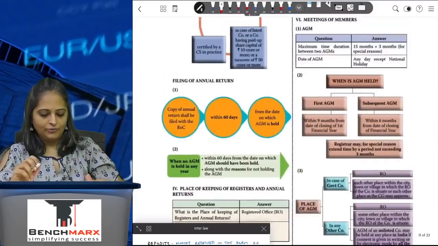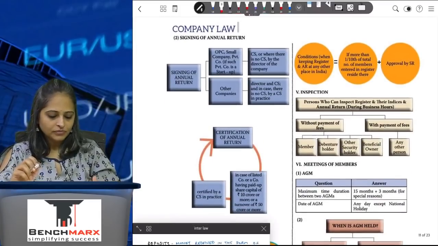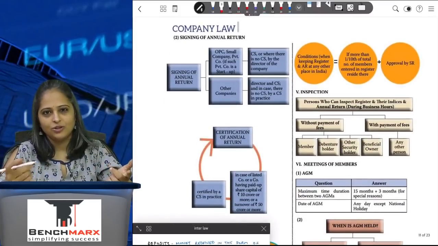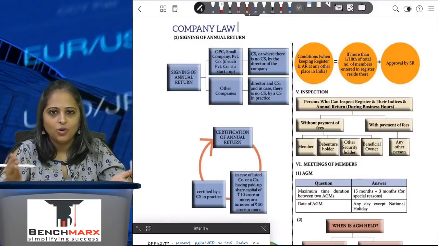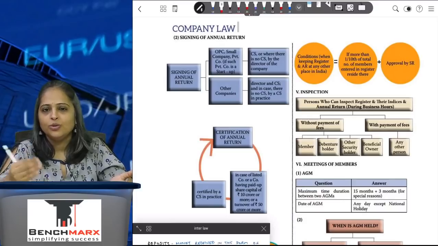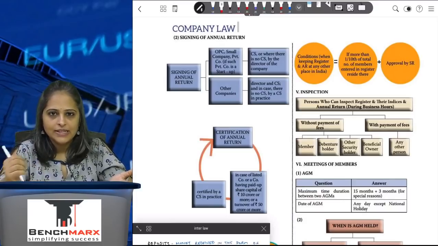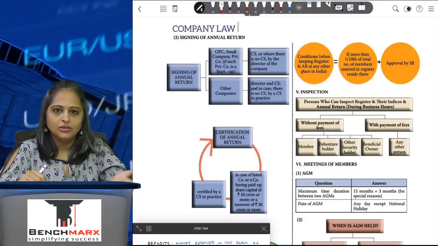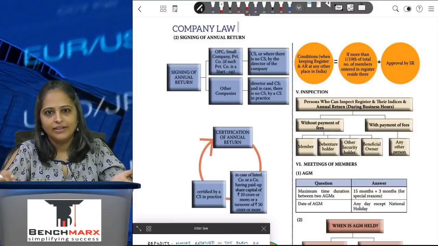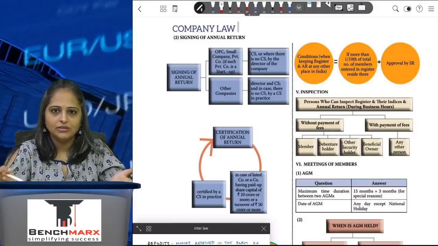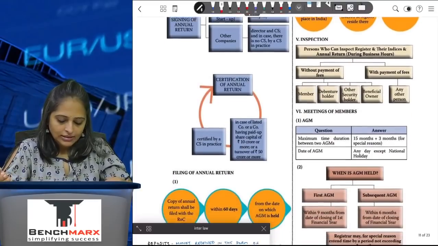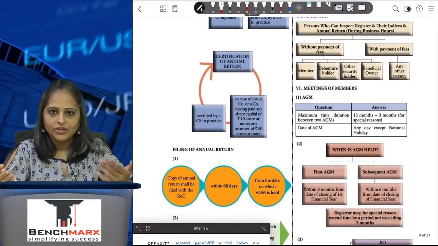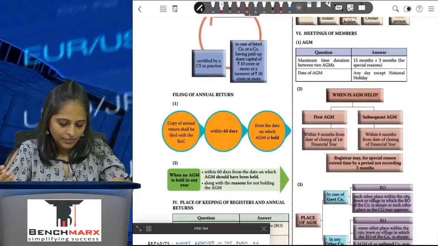Now when does it have to be filed? Signing of the annual return has to be done. If you are a one-person company, then it can be signed by the director or the company secretary. If you don't have a company secretary, then the director will sign it. In case of a private company, you will have a director and the company secretary signing it. If you don't have a company secretary in-house, you can have a company secretary in practice signing it. Then coming to certification of annual return, again it can be done by a CS in practice.